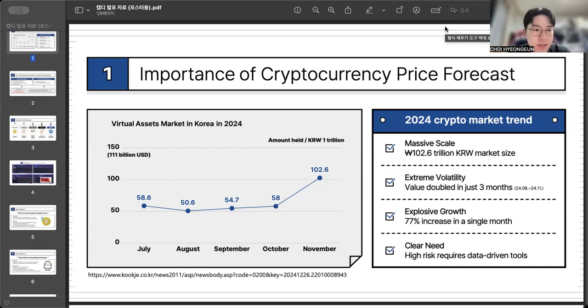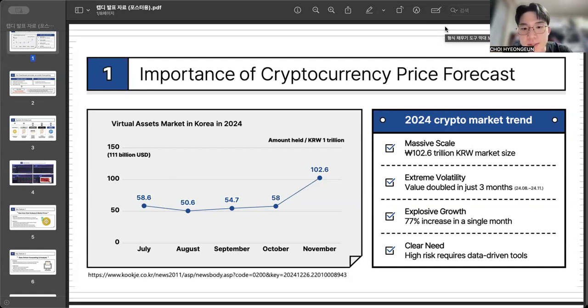As you can see on the poster, maybe you can see on the screen, the virtual assets market in Korea is really massive. In 2024 alone, the market size reached approximately 102.6 trillion Korean won, which is over 111 billion US dollars. But size isn't the only story here. The real story is volatility.